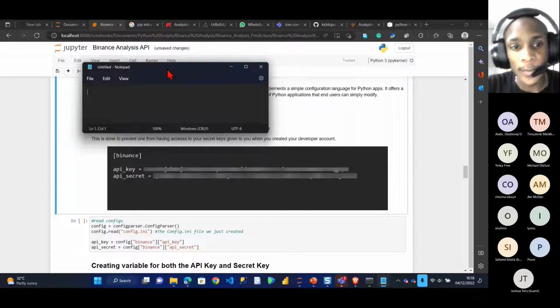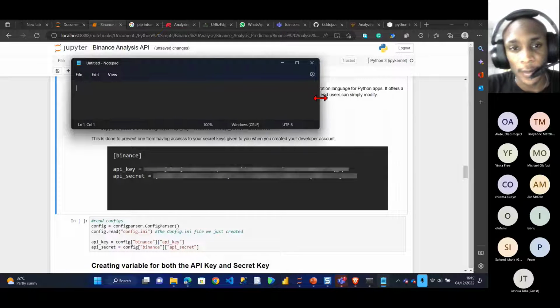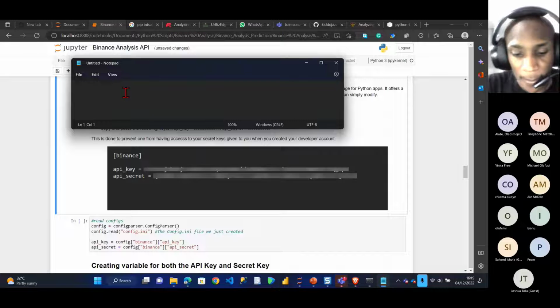When I open my notebook, I have something like this here, right? What I just did was type Binance. The name I'm looking for is called Binance. That's the name, first of all. And I'm putting my API key.